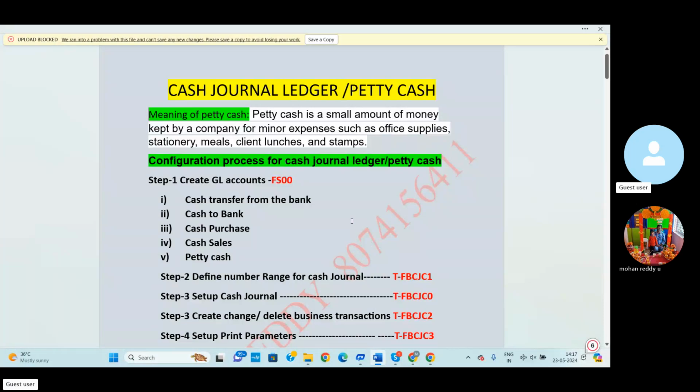So today I'll discuss the topic: cash journal, like petty cash. As per SAP terminology, petty cash is called a cash journal ledger. Regularly, not only in SAP-using companies but in each and every company, each and every organization, petty cash is the most important, and petty cash is nothing but